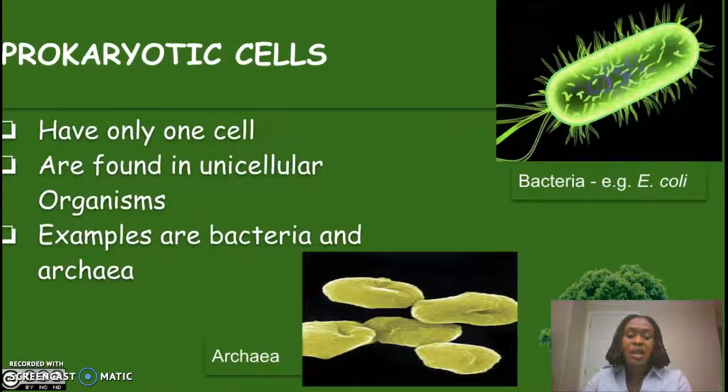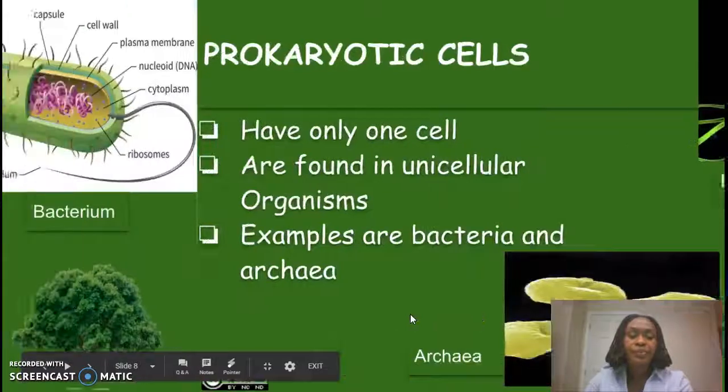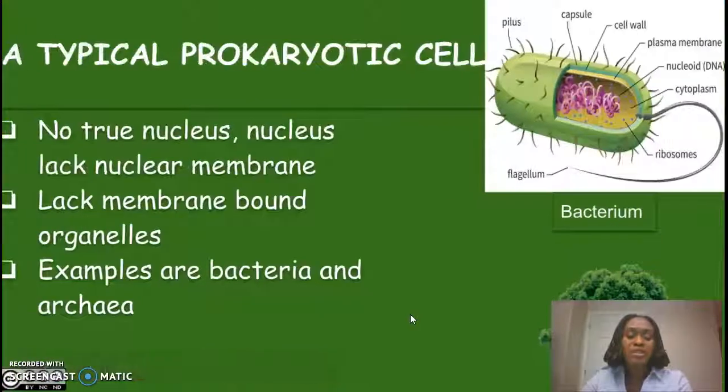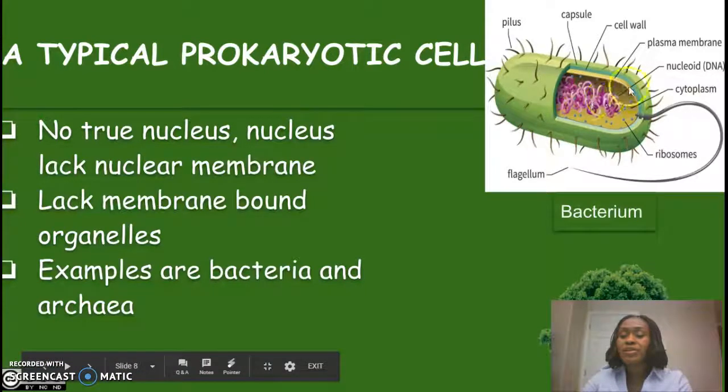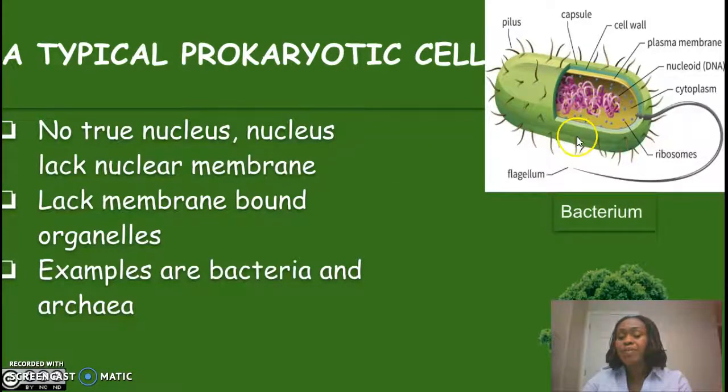Prokaryotic cells have only one cell, and they are found in unicellular organisms such as bacteria and archaea. A typical prokaryotic cell has no true nucleus. The nucleus is not enclosed in a nuclear membrane. It lacks membrane-bound organelles. In this diagram, you see the bacterial cell membrane, the cytoplasm that contains the nucleus without a nuclear membrane.